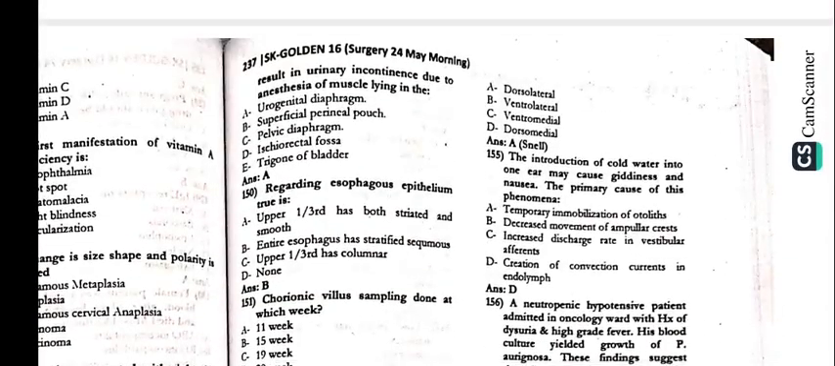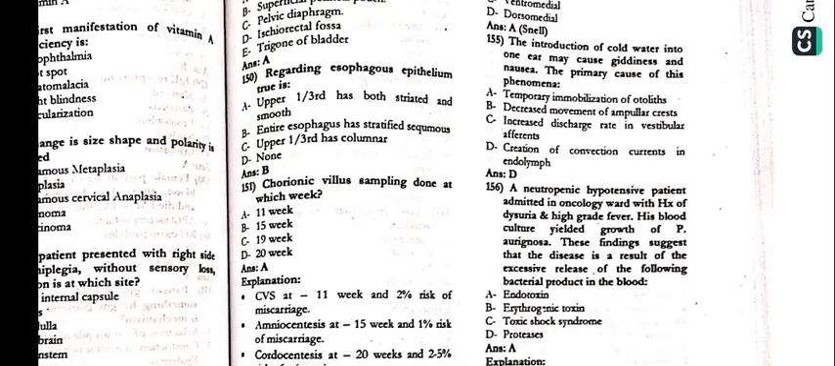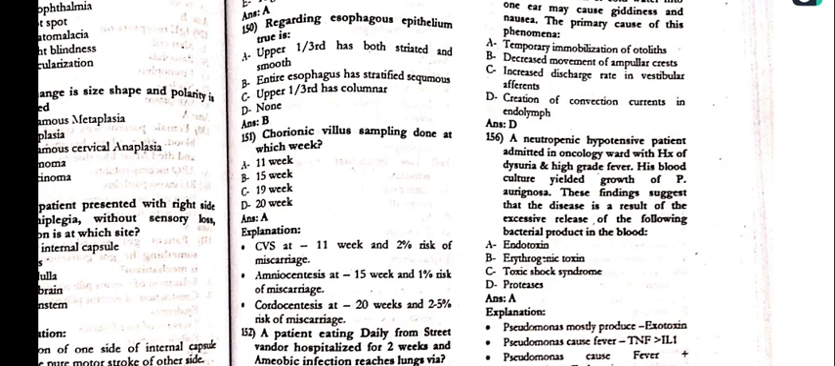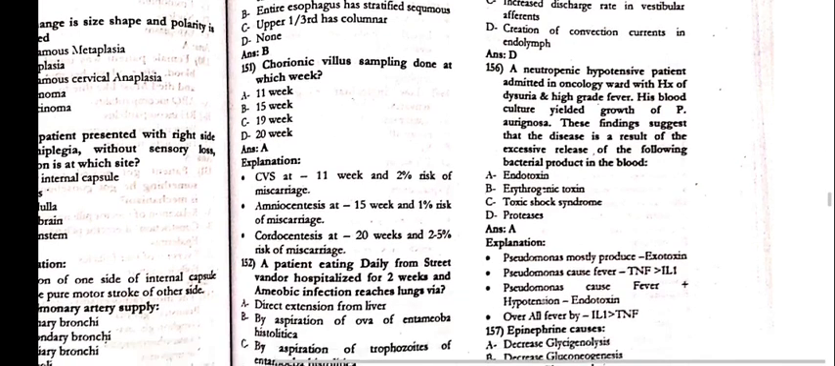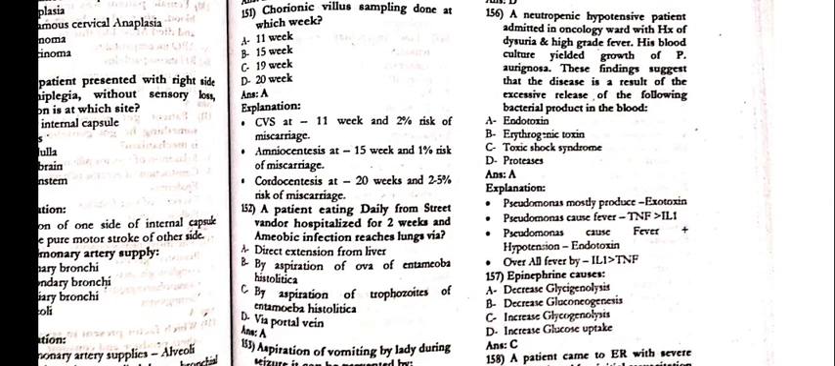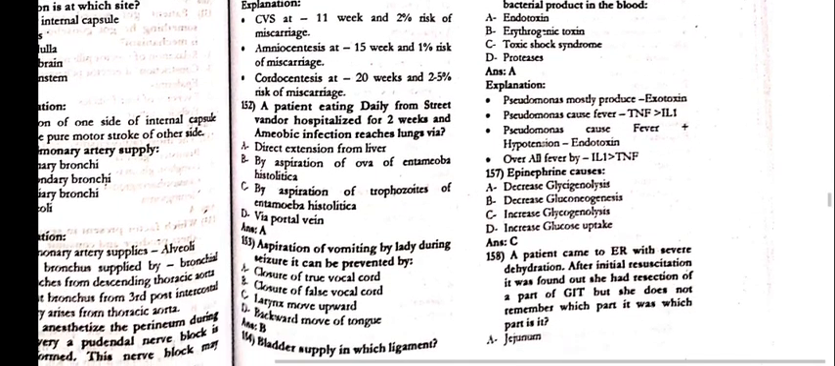154, bladder supply in which ligament? That is alpha dorsolateral. 155, the introduction of the cold water into the ear may cause the giddiness and the nausea. The primary cause of this phenomenon is delta, the creation of convection currents in the endolymph. 156, the neutropenic hypotensive patient admitted in the oncology ward with the history of dysuria, high grade fever. Blood culture yielded growth of Pseudomonas aeruginosa. These findings suggest disease resulting by excessive release of which of the following bacterial product, that is the endotoxin.